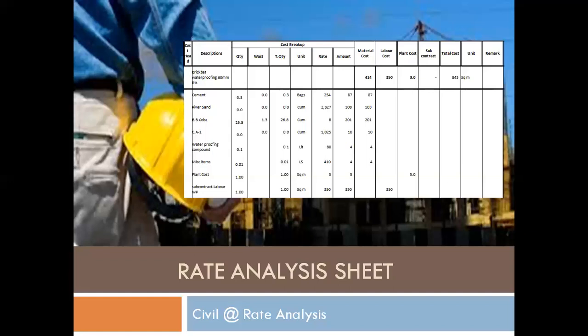Like for brickbat waterproofing, cement is required, river sand is required, brickbat coba means brick-free aggregate basically, which is less than 10 thickness. Waterproofing compound is there, miscellaneous items are there, plant cost is there, and subcontract, like labor for the waterproofing. This way I have given the sheet detail.